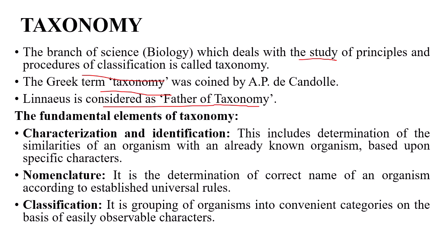Some fundamental elements of taxonomy: at first, characterization. What are the characters of the species? Next, identification. We have to identify on the basis of their characters. Next is nomenclature. It is the determination of the correct name of the organism according to the established universal rules. Then classification. After nomenclature, we have to classify them into different groups.